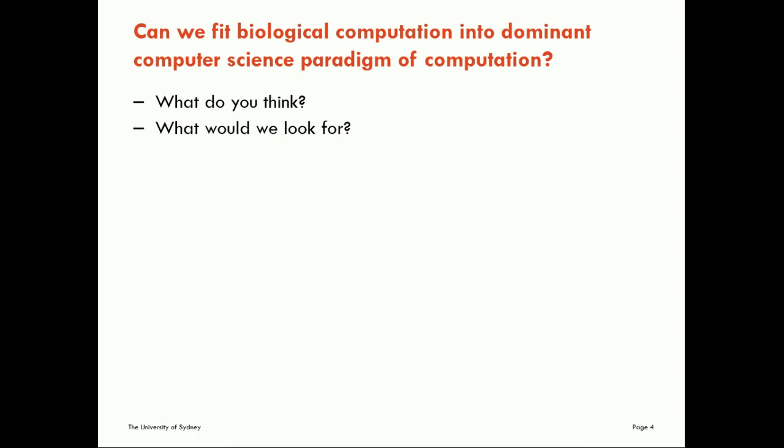First though, let's consider whether we can fit biological computation into this dominant computer science paradigm of computation, the idea of Turing machines. Do you think that we can fit those examples of biological computation we just looked at to a Turing machine description? It doesn't seem particularly straightforward. Well, what would we, or what could we look for in order to describe computation, whether it's through that paradigm or otherwise?